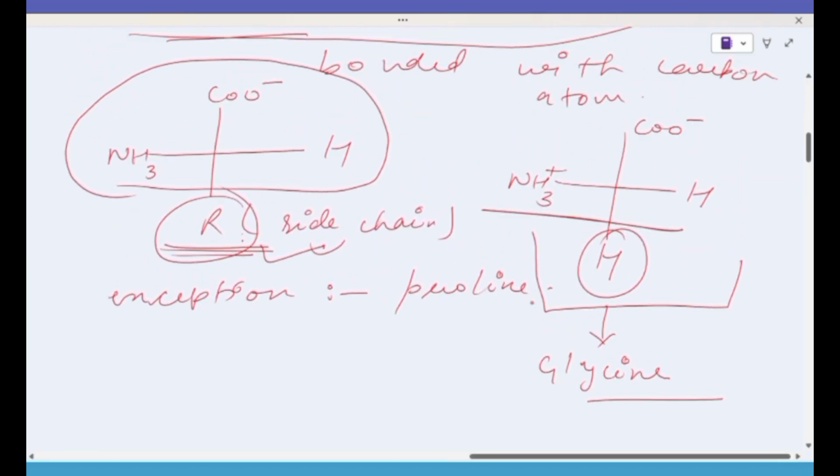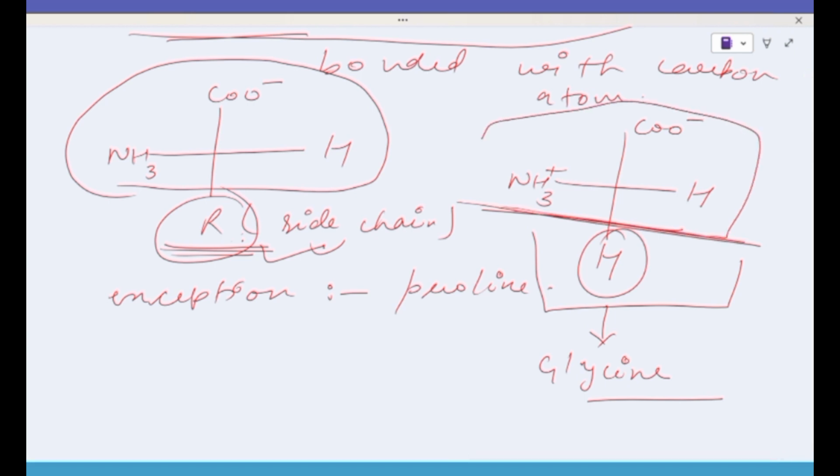In the simplest case, if the side chain is a hydrogen atom, we consider it glycine. The general structure, with all four groups connected to the carbon, is considered the alpha carbon.